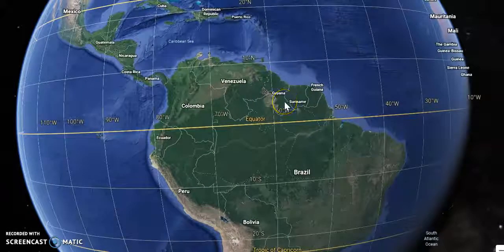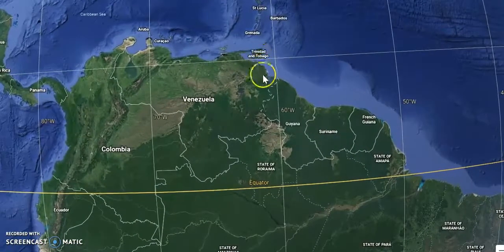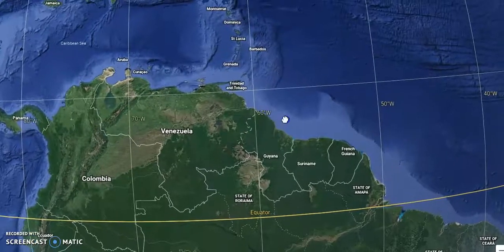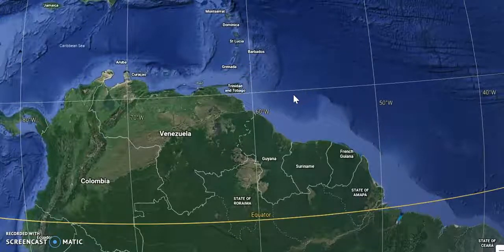Taking things in perspective, Trinidad and Tobago is here. We are not within the equatorial region. Trinidad is actually at 10 degrees north latitude. That is out of the equatorial region. So bear that in mind. Although we are very, very close geographically in terms of our proximity to the South American mainland, we must pay attention that Trinidad is not in the equatorial region. As a matter of fact, the type of climate we experience here will be discussed in the next class. At 10 degrees north, we don't experience equatorial climate at all.